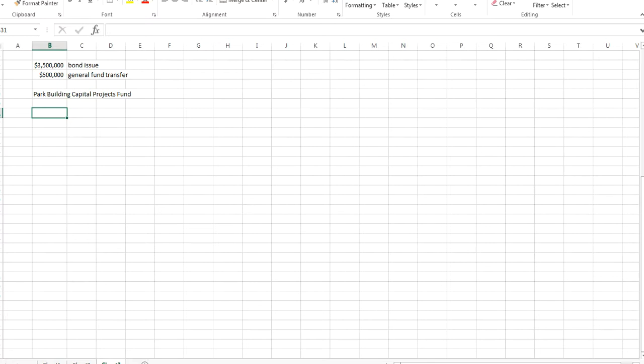I don't know how far we'll get into this, but again, I just want to show you how these journal entries work. So first of all, the general fund has transferred $500,000 in. So we have cash received, $500,000. That one's pretty straightforward. And we have other financing resources. We've seen this journal entry before, and this is an interfund transfer in.